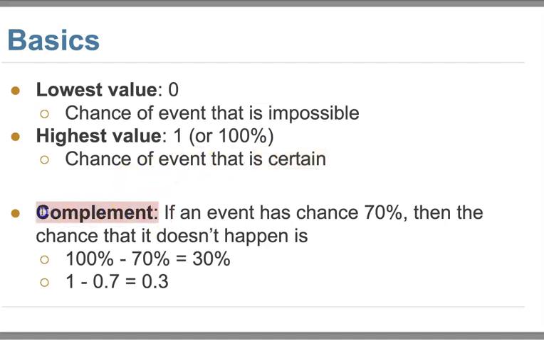And we also have another terminology we call the complement. If an event has a chance of 70%, then the chance that it does not happen, we call the complement event. So all you need to do is 1 minus the chance the event will happen, because it either happens or does not happen. You cannot do both. So one event happens and one event does not happen, and the total chance is 100%. The complement event is always 1 minus the chance the event will happen. So for 70%, it will be 1 minus 0.7, which is 0.3.